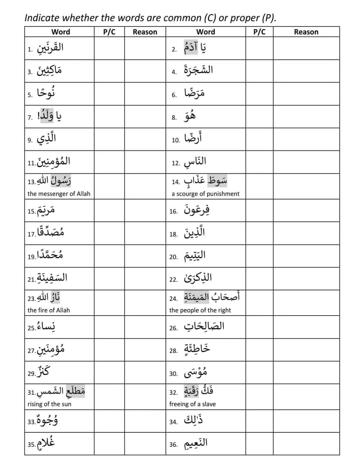Ash-shajarata, the fourth one. Obviously Al is there, so it is proper. Al is the reason. Nuhan is a proper one because it's a proper name. Nuh is a proper name, so it is proper. Reason: a proper name. Maraban is common. There is no reason to be proper. Then Ya Waladu. Ya Waladu is proper because of the one who is calling. Ya is the way of calling, so it is proper.